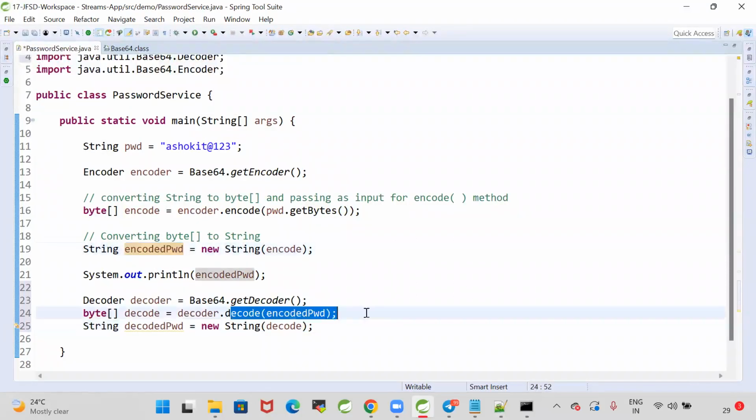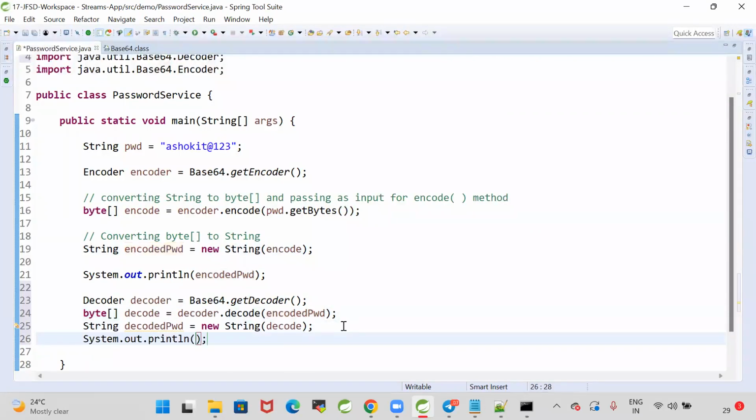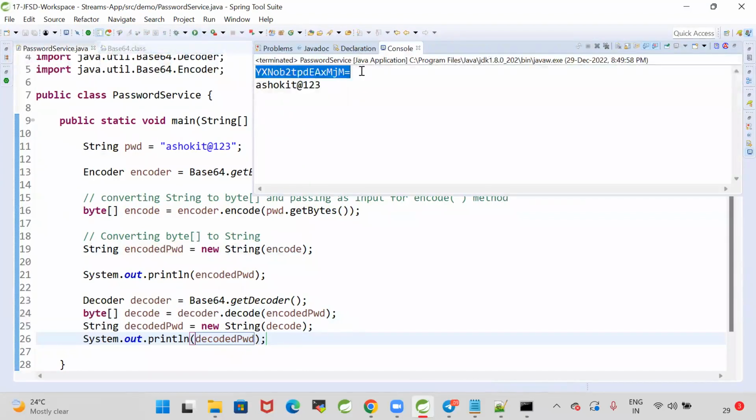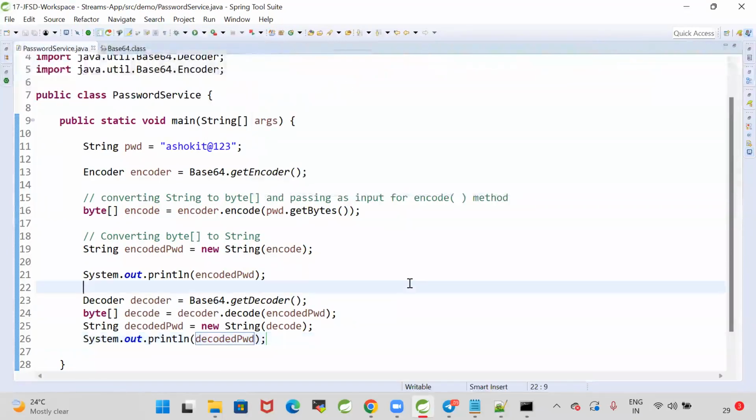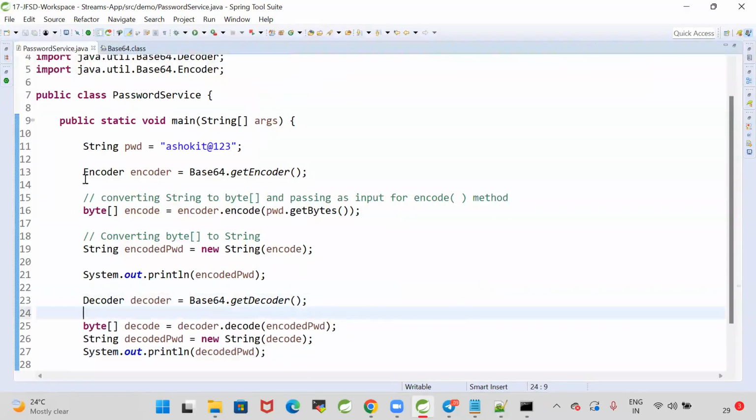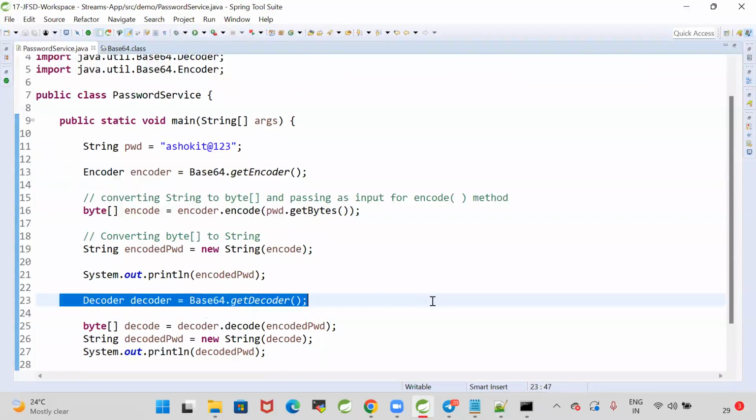I have my encoded password. The encoded password I am passing to the decode method. The decode method gives me a byte array. The byte array I am converting to a string. Now I should get my original password, which is the decoded password. This is my encoded password. This is my decoded password. So how are we doing that encoding and decoding? By using the Base64 encoder and decoder.